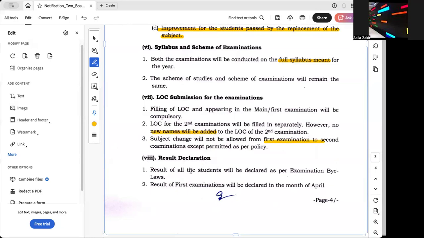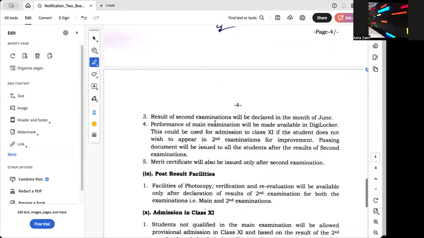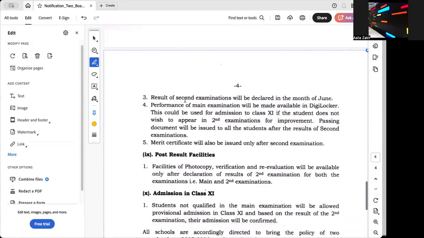You cannot do that. And the results of all students will be declared as per examination bylaws, and the result of the first examination, which you are going to be appearing in the month of February, will be declared in the month of April. All right. And the result of the second examination will be declared in June. The performance of the main examination, that is the examination that you're appearing in February, will be made available in the DigiLocker. And these results can be used for your admission to class level.